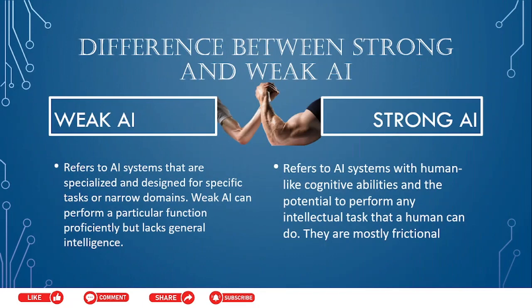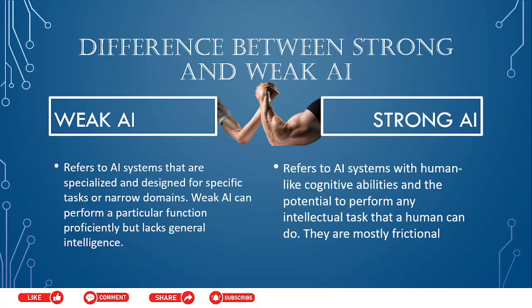There are also different types of AI, strong AI and weak AI. Most of the types we are going to learn today in these sessions are weak AI. It refers to systems that are specially designed for specific tasks or narrow domains. Weak AI can perform particular functions proficiently but lacks general intelligence, like ChatGPT. This is what we are going to cover in the course. ChatGPT can only generate text, whereas ClipDrop (DALL-E) is only used to generate images, or specific modules.